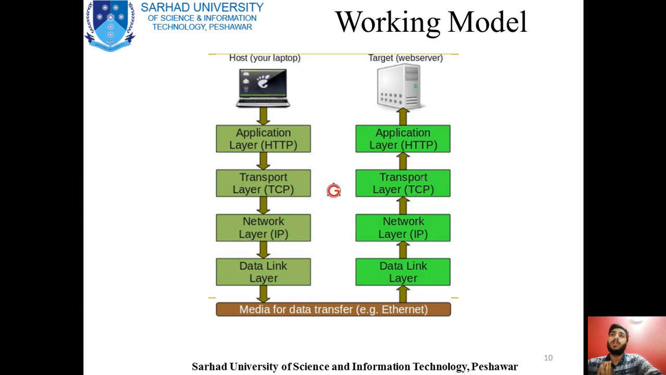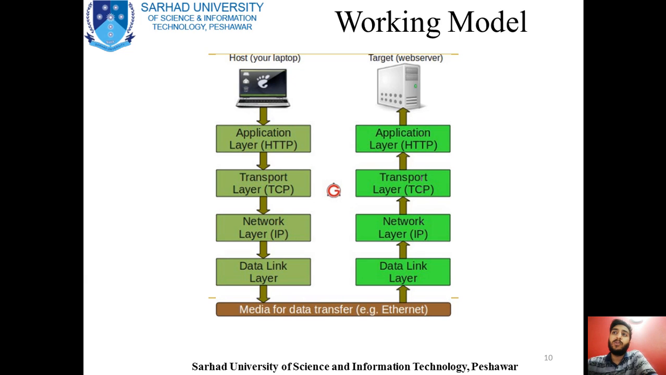Now here is a working model of TCP/IP. You can see that there is an application layer, which let's suppose is HTTP, Hypertext Transfer Protocol. After that there is a transport layer, and let's say we have selected the TCP protocol over here. After that we have a network layer. At this layer, let's say we have selected the IP protocol, Internet Protocol, and in the last the data link layer is there, and you can use several protocols that we will be looking at in the coming slides as well. After that there is the media.